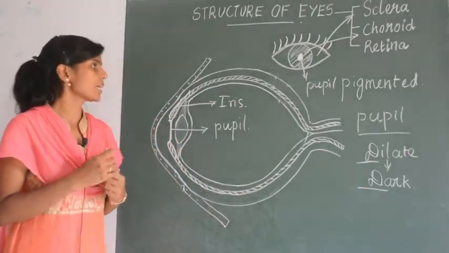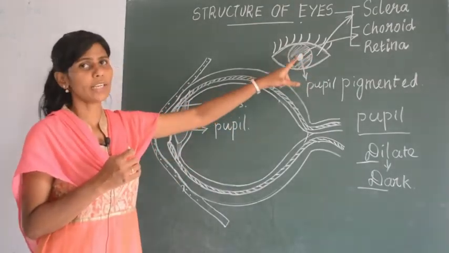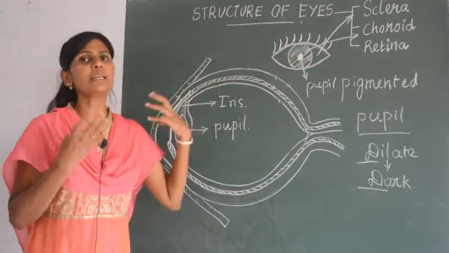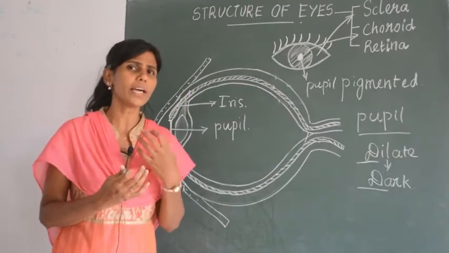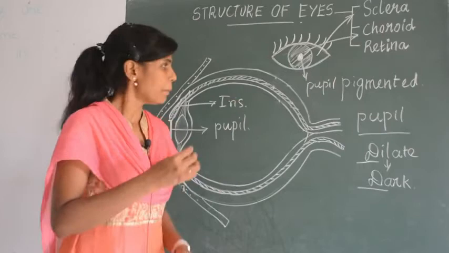So what we have studied about the choroid layer, this is the choroid layer, and it is the colored region of the eye. Why is it colored? It is also supplied with blood vessels.